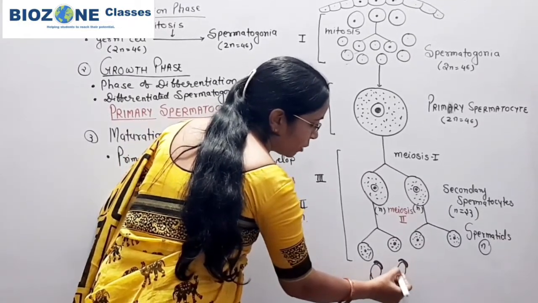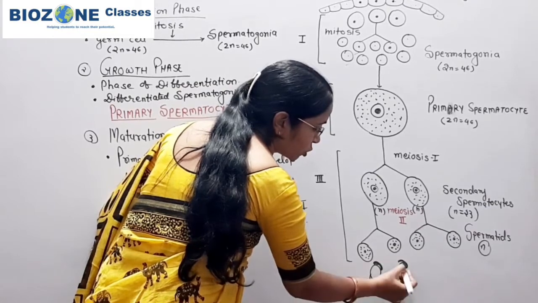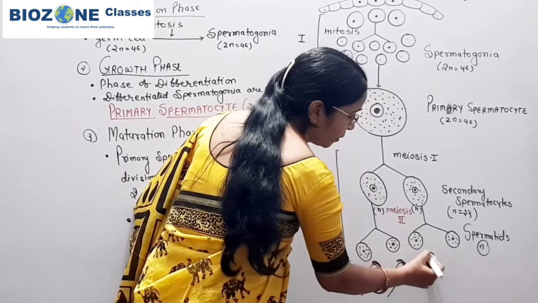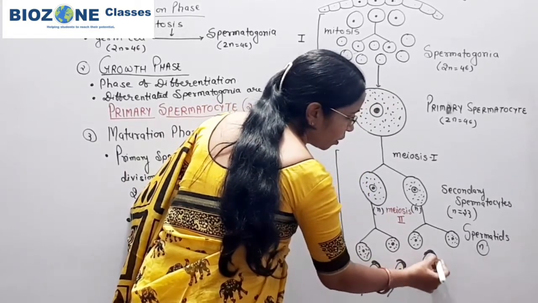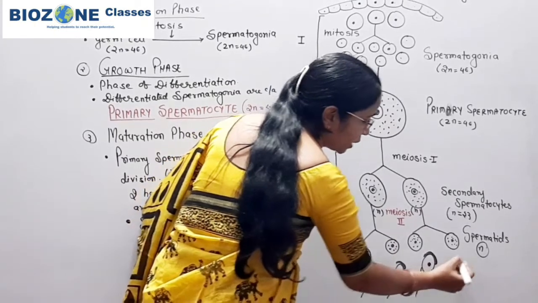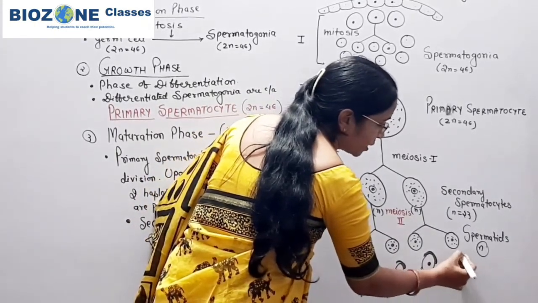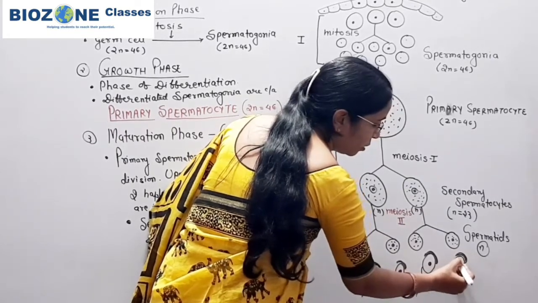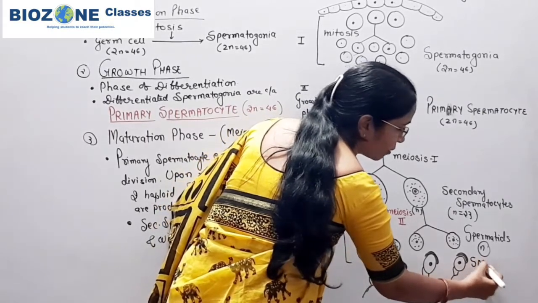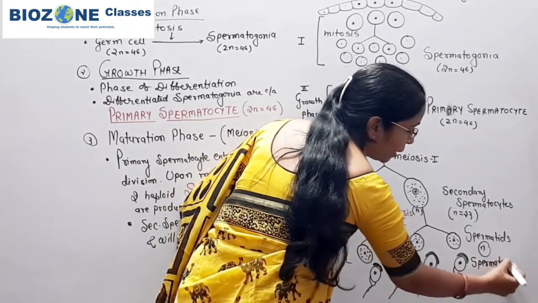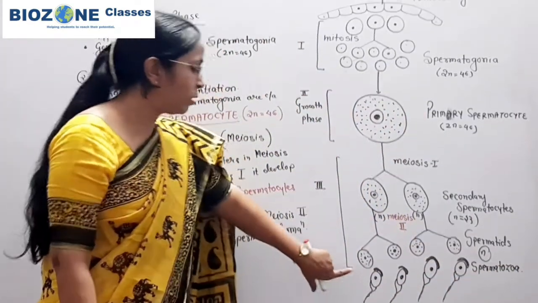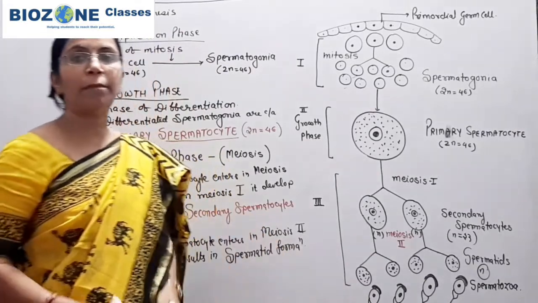This is a rough structure of spermatozoa, and we draw only a symbolic structure here. These are called metamorphic changes, due to which the non-motile cell becomes motile, and that structure is called spermatozoa. Clear? And this phase is actually called spermiogenesis.